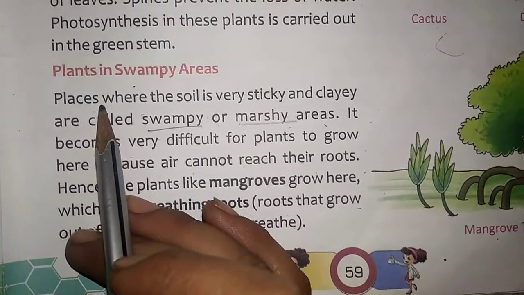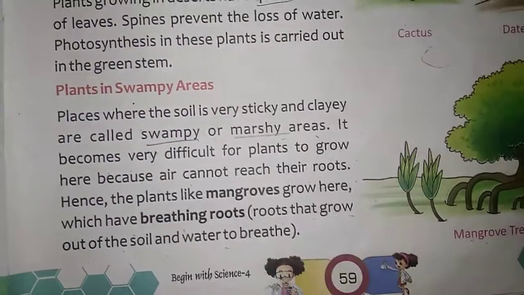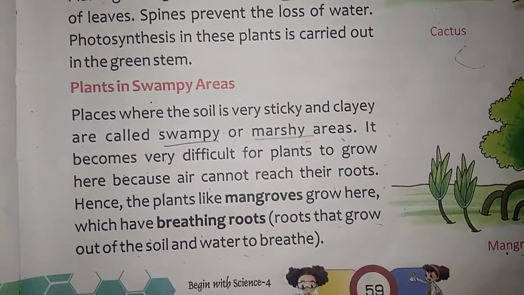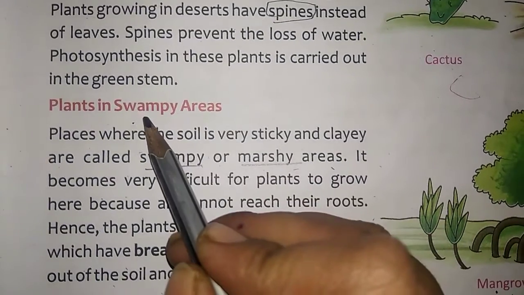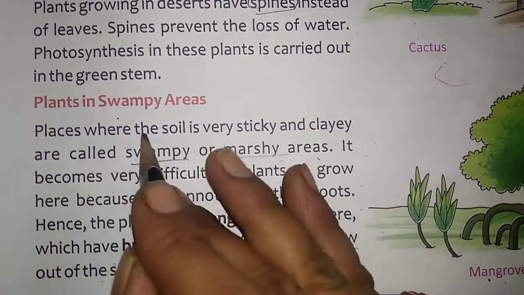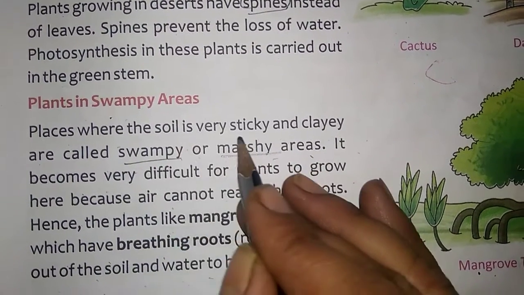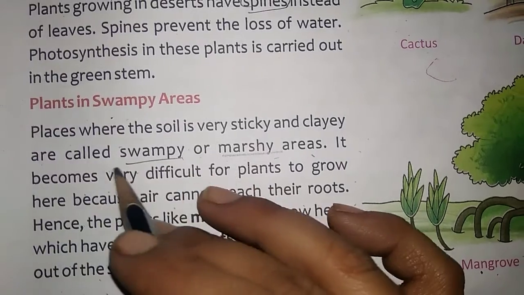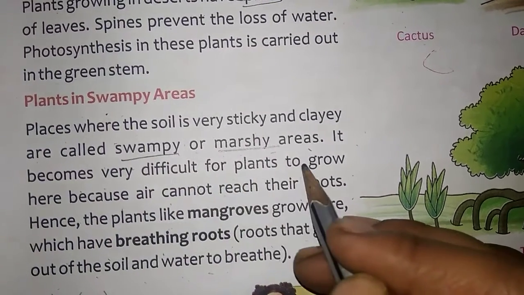Plants in a swampy area. Swampy means it is always wet. A place where the soil is very sticky and clayey is called a swampy or marshy area.